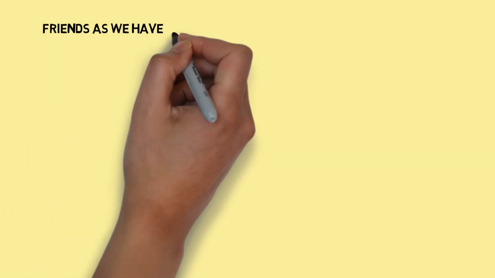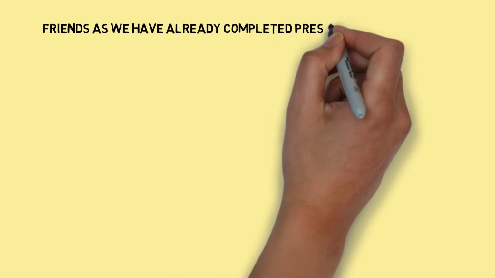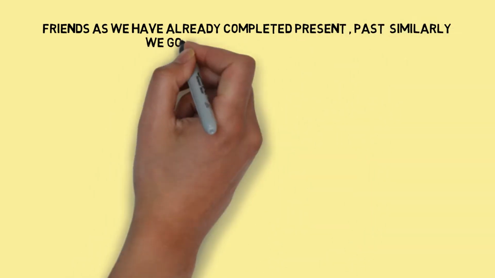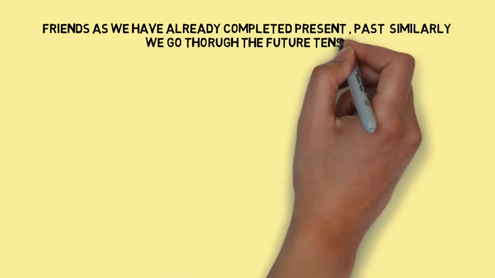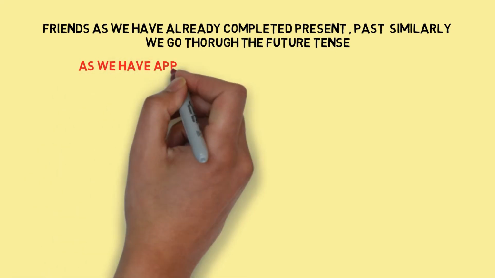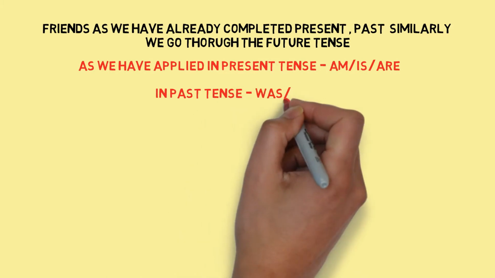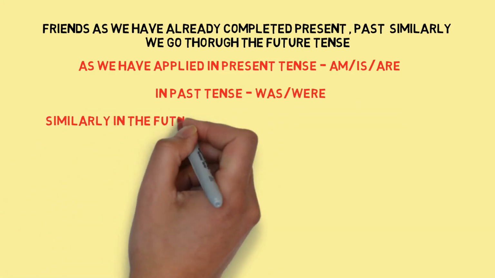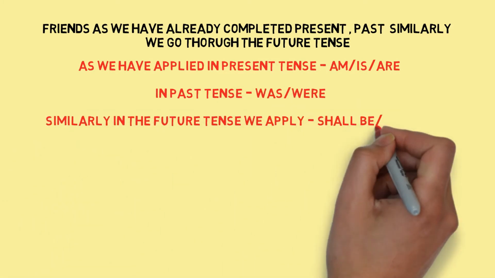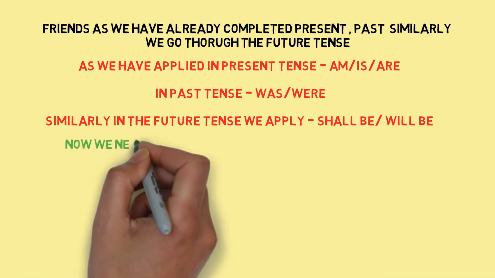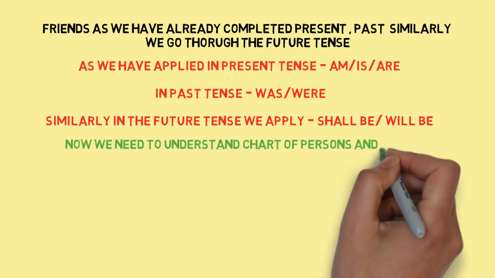Friends, as we have already completed present and past, similarly we go through the future tense. As we have applied am, is, are in the present tense, and was, were in the past tense, similarly in the future tense we apply shall be and will be. Now we need to understand the chart of person and number.